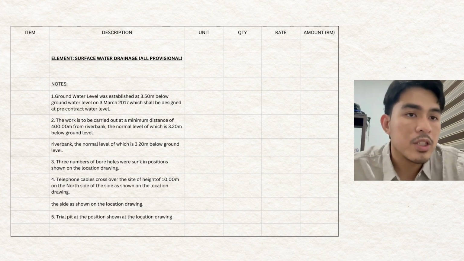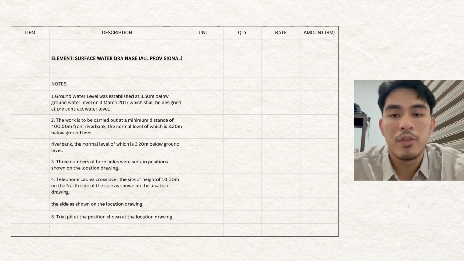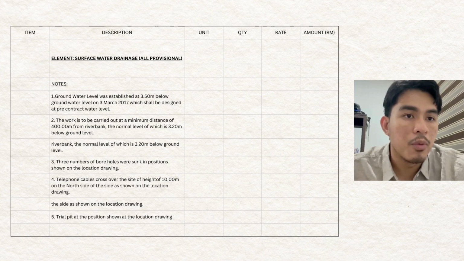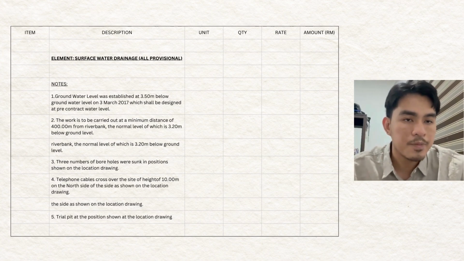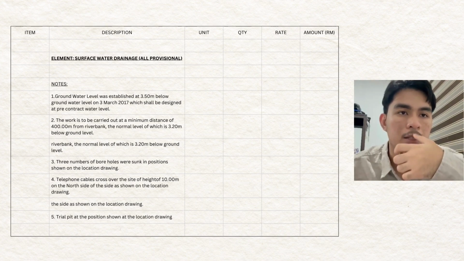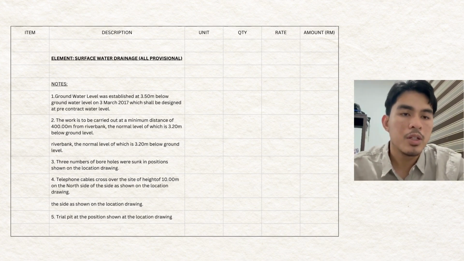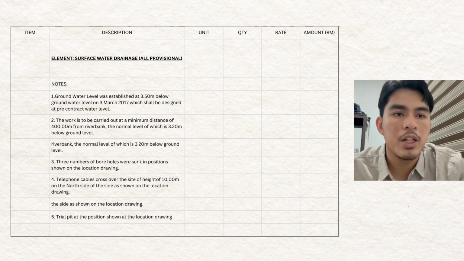Next, the work is carried out a minimum distance of 400 meter from the riverbank. Next, 3 numbers of boreholes were sunk in position. The fourth is a telephone cable crossing over the site at a height of 10 meters. This is important to notify the contractor that there might be existing services at the site. Actually, all of these notes we are going to assume, so we already put them in the QA list, and the last one will be trial pit at the position shown at the location drawing.